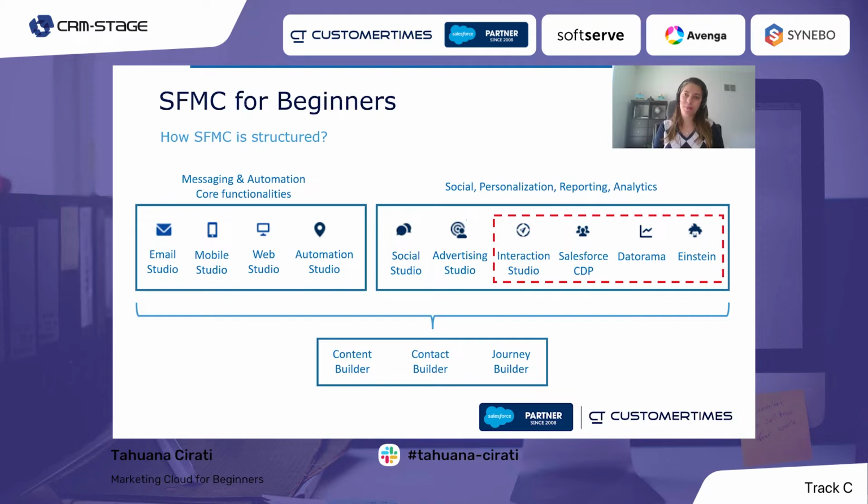some of these capabilities were incorporated into Marketing Cloud and can be used as some of the reports. And Einstein. Einstein is the artificial intelligence tool. And also some of these functionalities were incorporated into Marketing Cloud and can be used within this Marketing Cloud ecosystem.